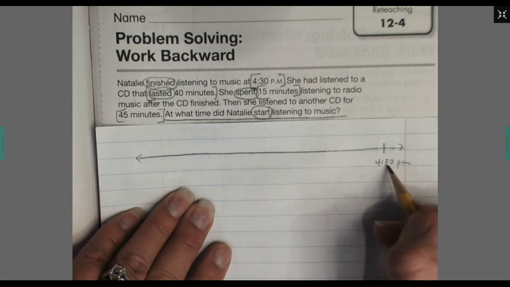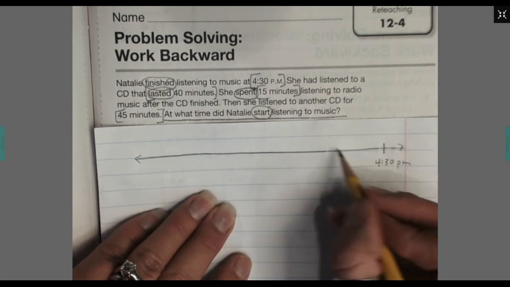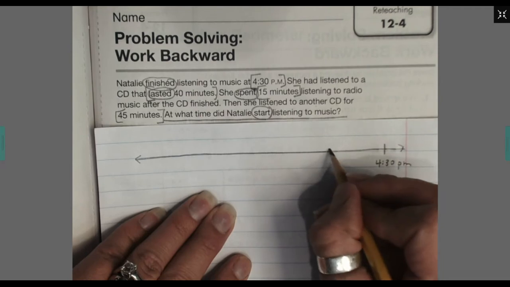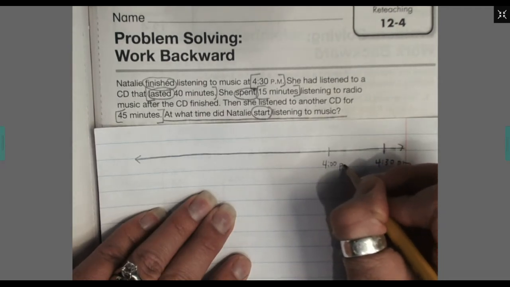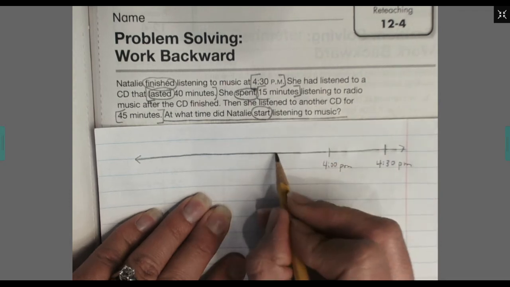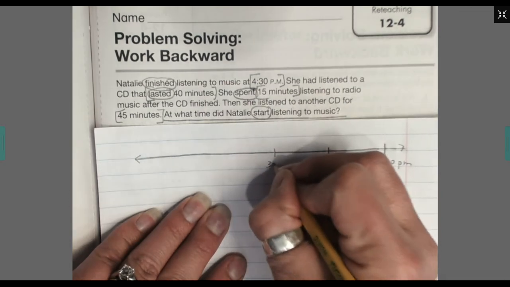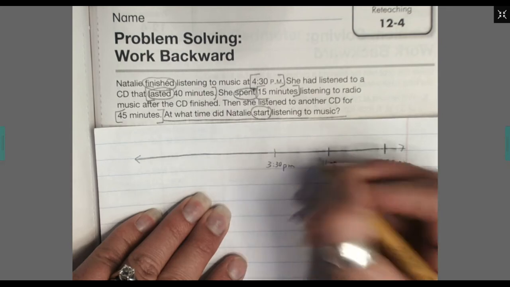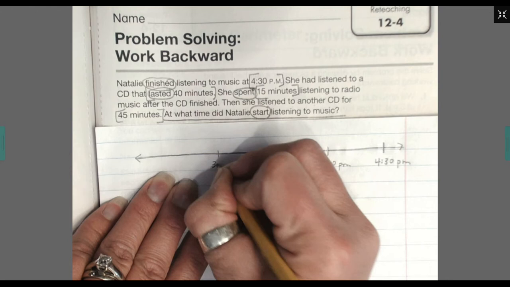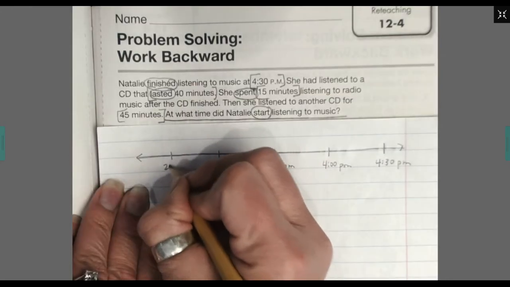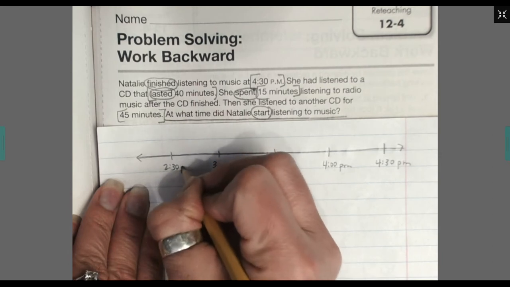So if I go half an hour before 4:30, that gets me to 4 o'clock p.m. Half an hour before that gets me to 3:30 p.m. Half an hour before that, 3 o'clock p.m. Half an hour before that, 2:30 p.m. We'll see if that's far enough for now. I haven't done the problem yet, so I don't even know.